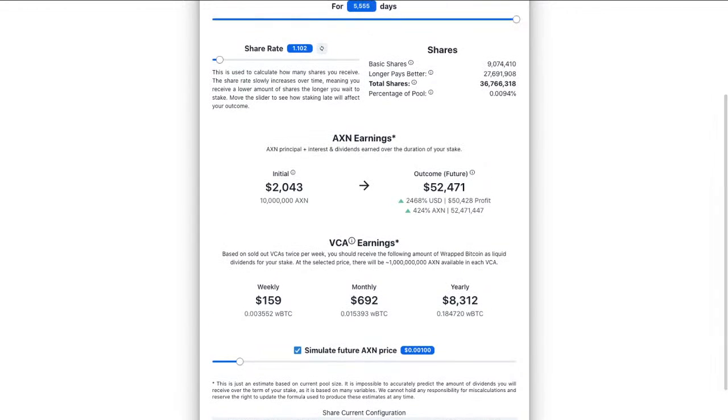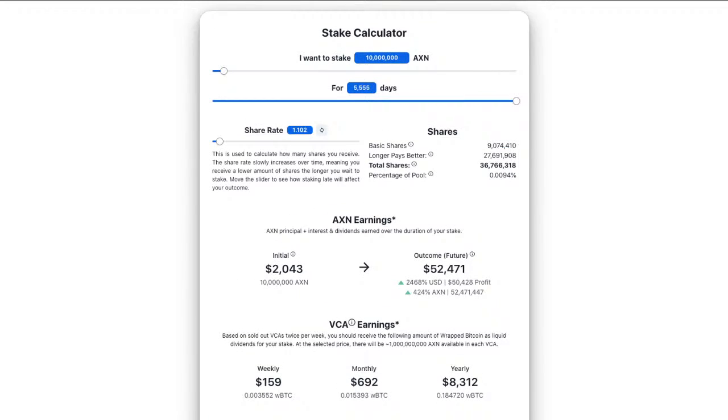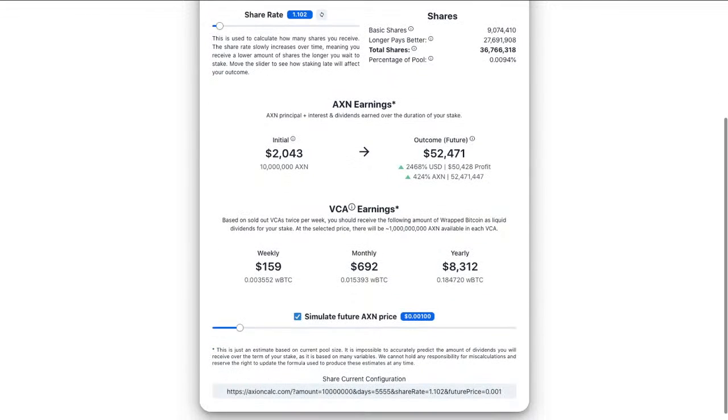And obviously the longer that you stake, the more shares you get. So a lot of people have gone to stake 15.2 years, to get the wrapped Bitcoin. So the wrapped Bitcoin has become their main driver for value and return. So this is why they've added this calculator on here. So based on the sold out VCAs twice per week, and that's very important that they're sold out. Now the daily auctions are typically very good in terms of selling out in most cases, so that's a reasonably fair assumption. You should receive the following amount of wrapped Bitcoin as liquid dividends for your stake.